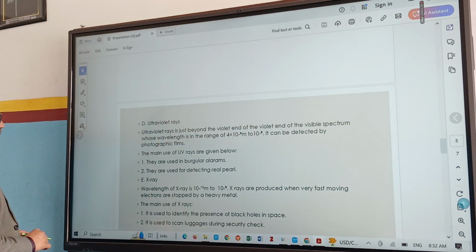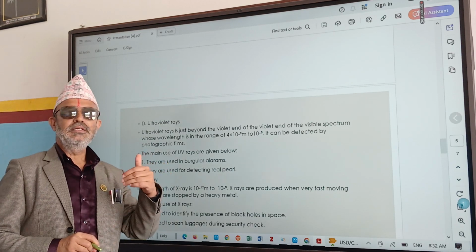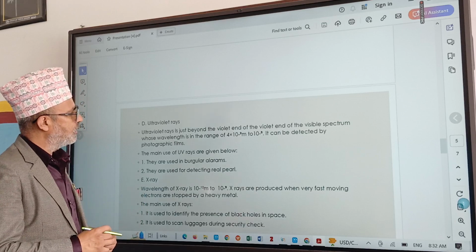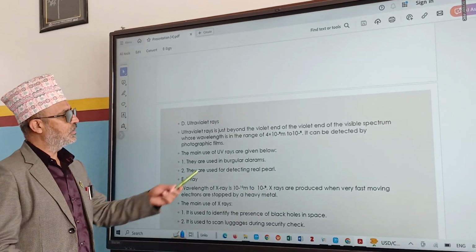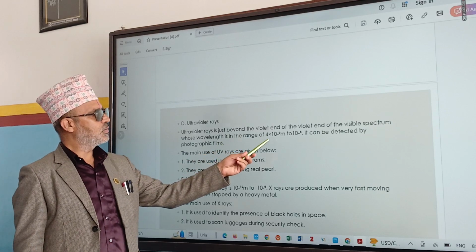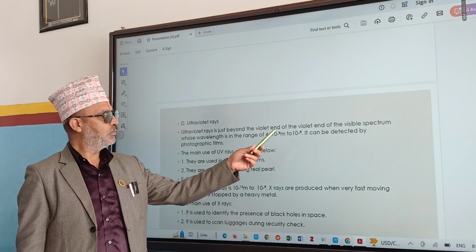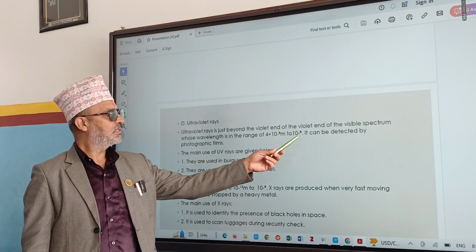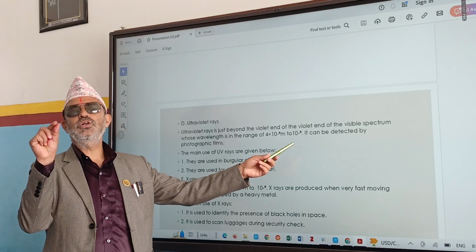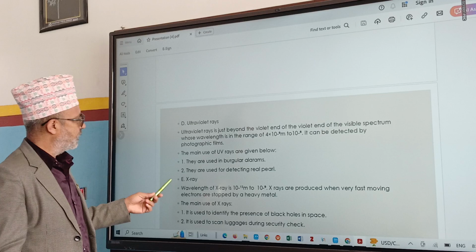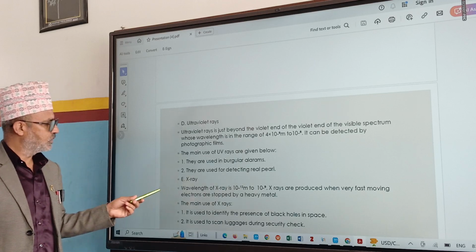Ultraviolet rays, UV rays. They lie next to violet rays and their wavelength is 4 times 10 to the power minus 9 meter to 10 to the power minus 8 meter. That means they have very short wavelength and high frequency. And where are they used?